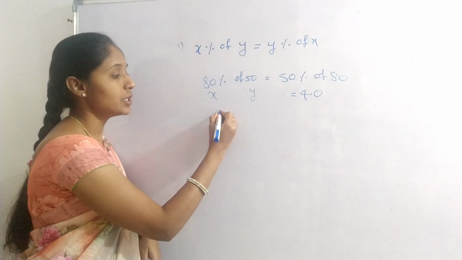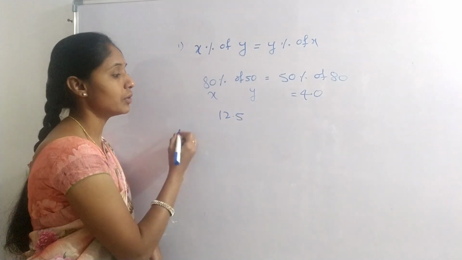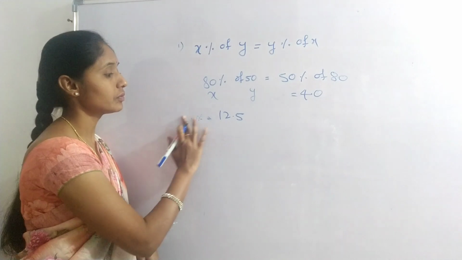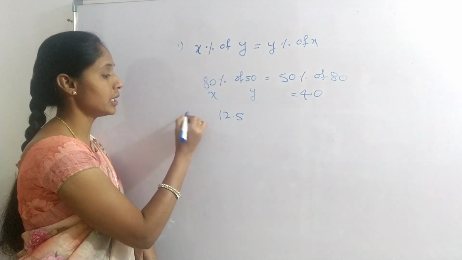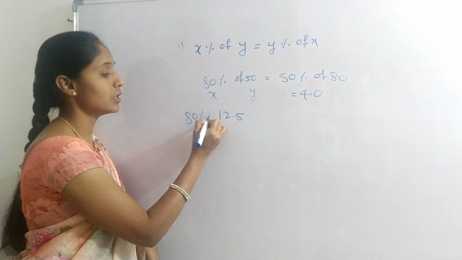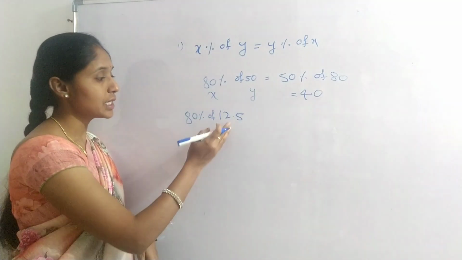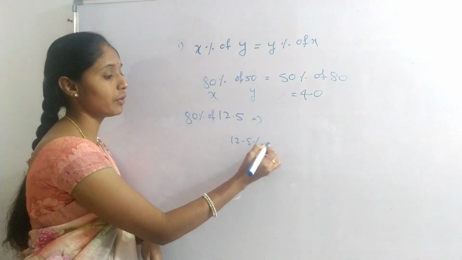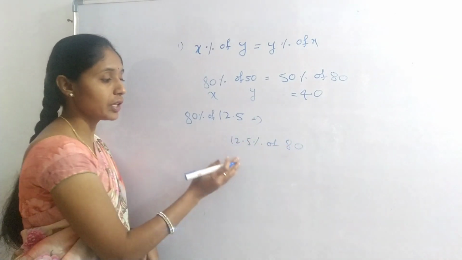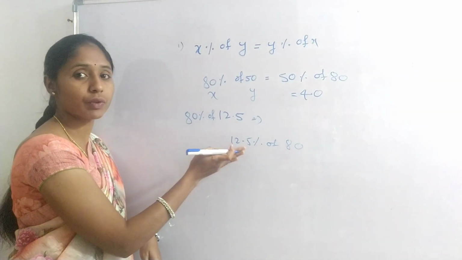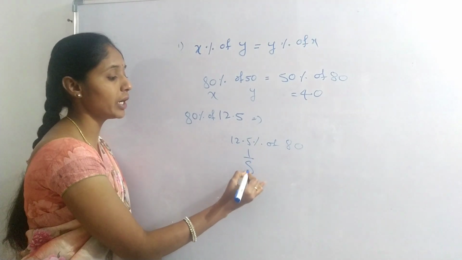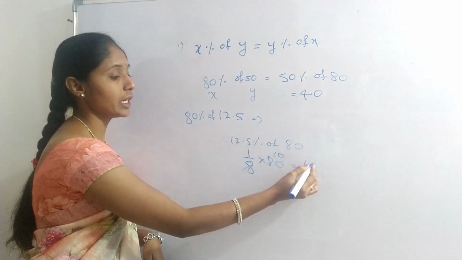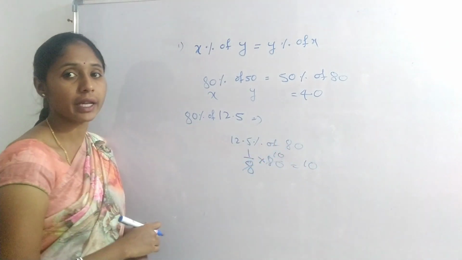Okay. Next, 80% of 12.5. 12.5%, we can write it as 12.5% of 80. We know the fraction value of 12.5 is 1 divided by 8, into 80. 8 tens are 80. 10 is the 12.5% of 80 value.